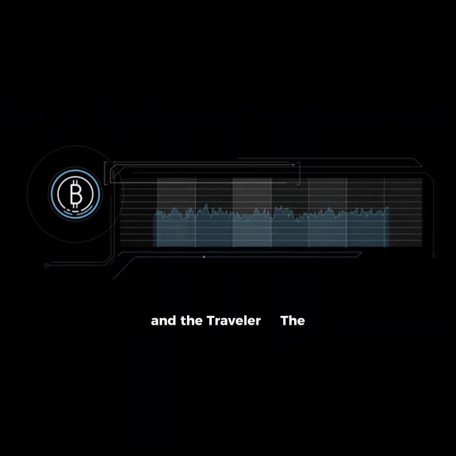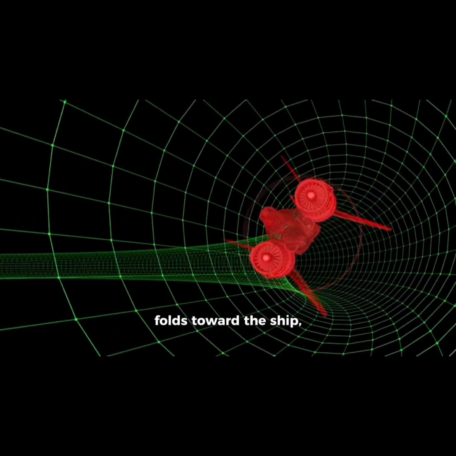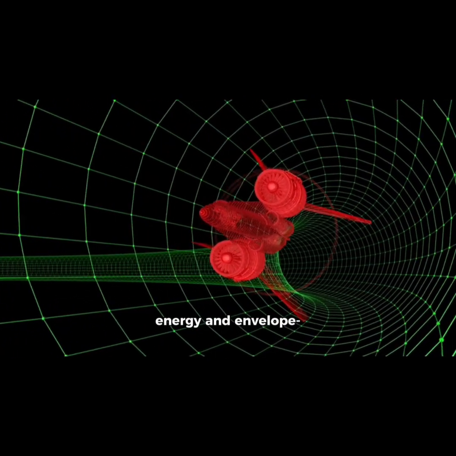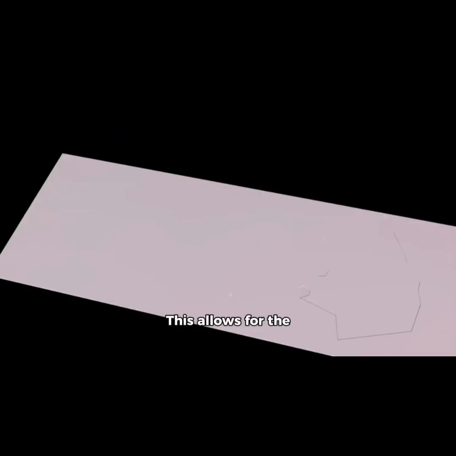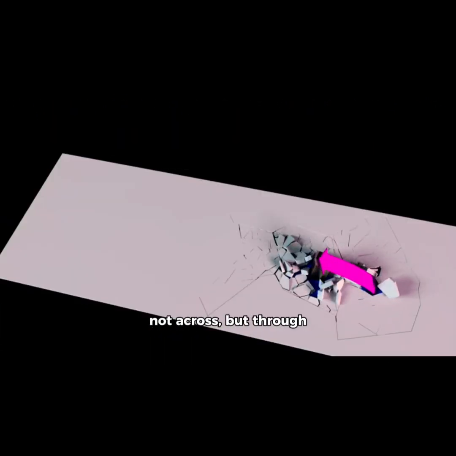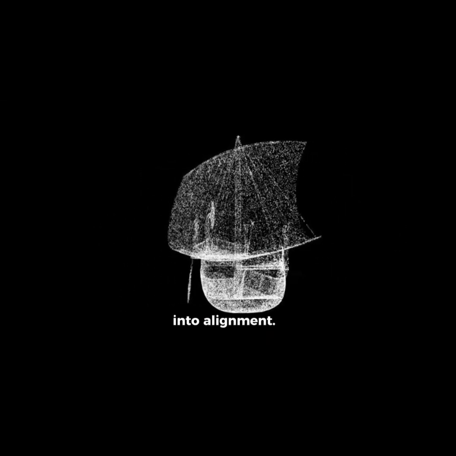4.2 Dynamic compression and the traveler. The traveler inside a quantum ship does not move through space in the traditional sense. Instead, space itself folds toward the ship, drawn by negative field energy and envelope-induced contraction. This allows for the commencement of traversal not across, but through the space field layers. The ship becomes a needle pulling threads of space into alignment.